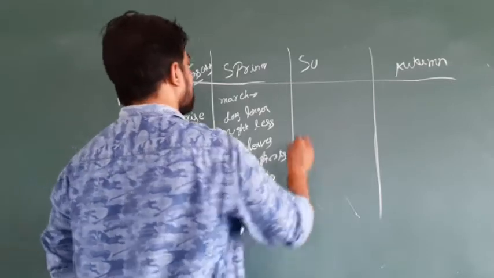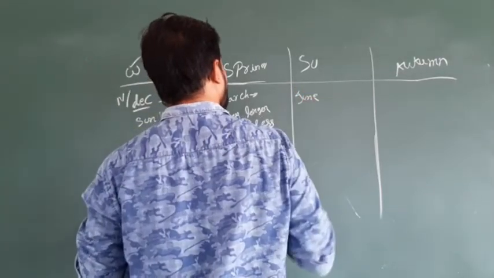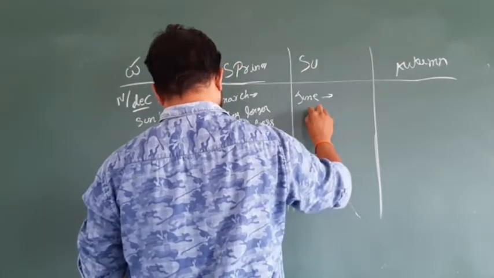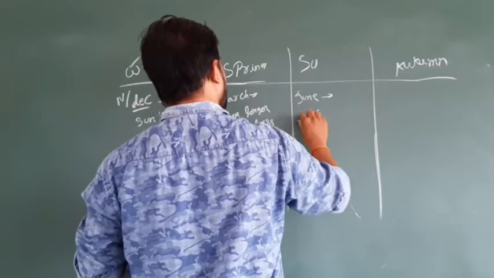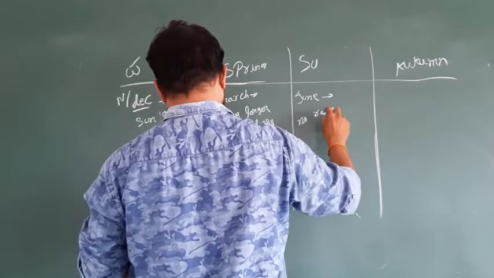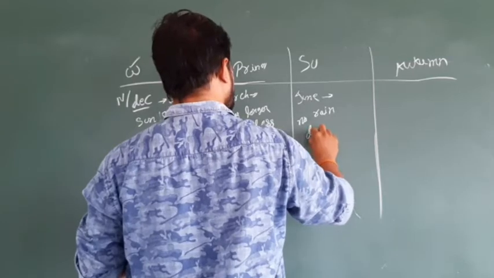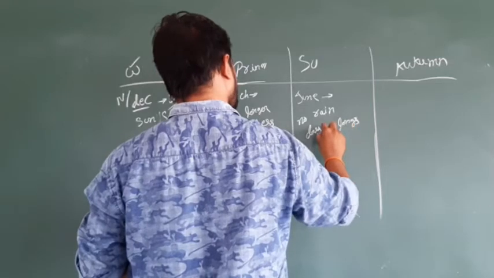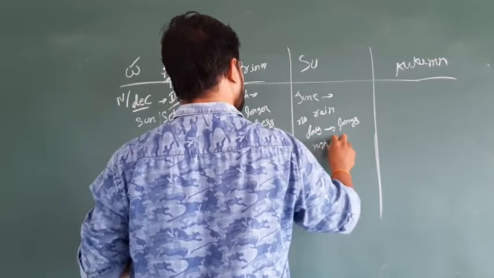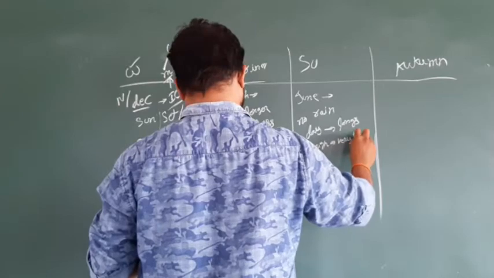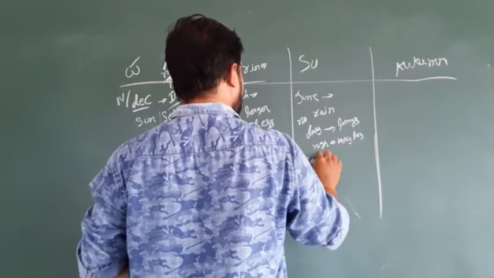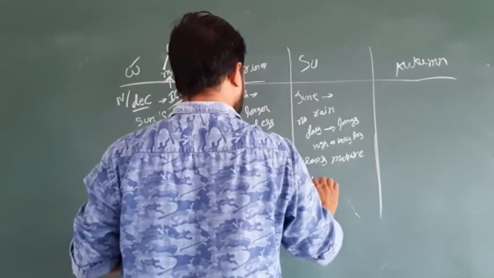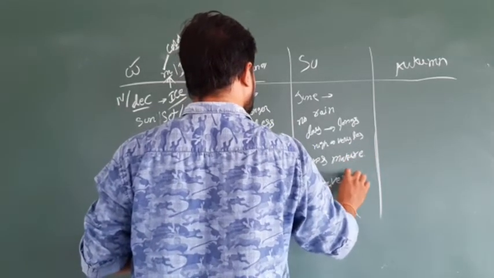Next we have the season called June, the summer season, and there is no rain in the month of June. Here the days are very long and the nights are very short. The crops are going to mature, and people are going to be ready for harvesting the crops.